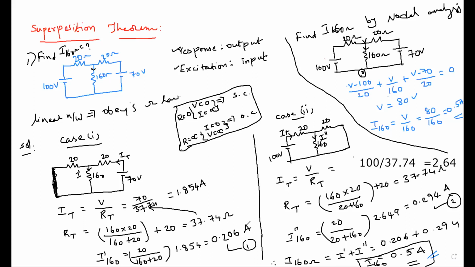Here you will get some expressions, like the opposite branch resistance, that means R2 by R2 plus R1, multiplied with your total current IT. At the end, the total current passing through the 160 ohm resistor is nothing but the current passing through the second resistor, that is R2, in that case. So you will get some expression here.